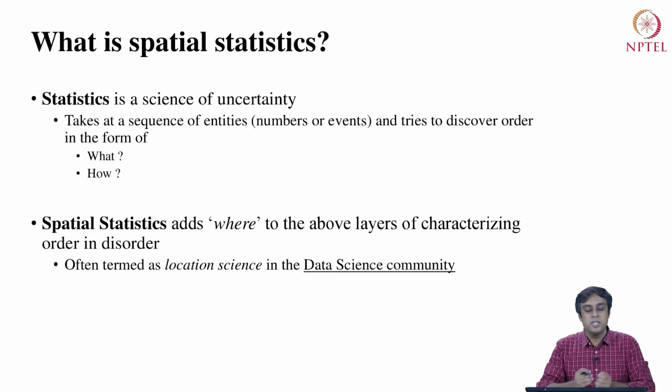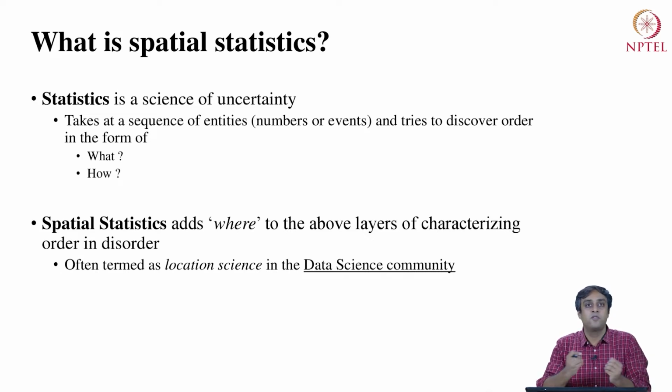So it takes a sequence of entities, a sequence of events, for example, climate change. If we want to understand the pattern of drought, fundamentally statistics posits incidence of drought as a random event. What we see is some observations of drought in the past. So let's say a drought happens in the Indo-Gangetic plains once in every 3 years. Sometimes it happens within 2 years, sometimes it happens after 5-year intervals.